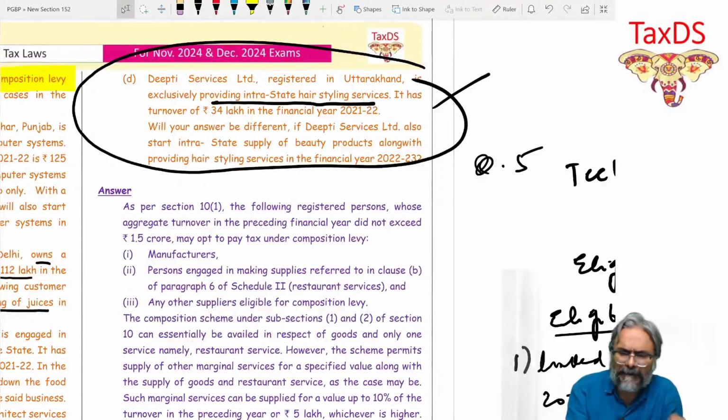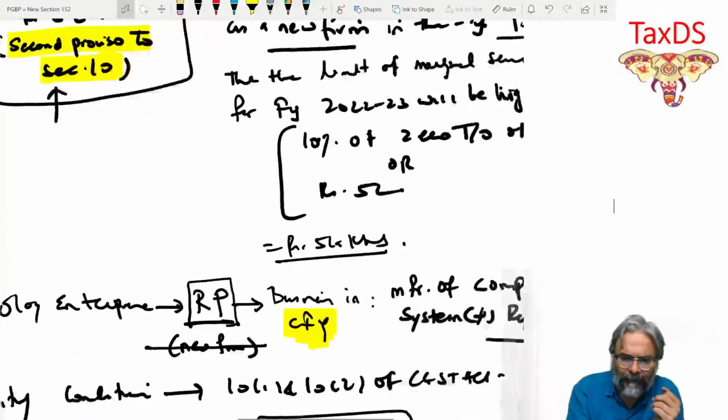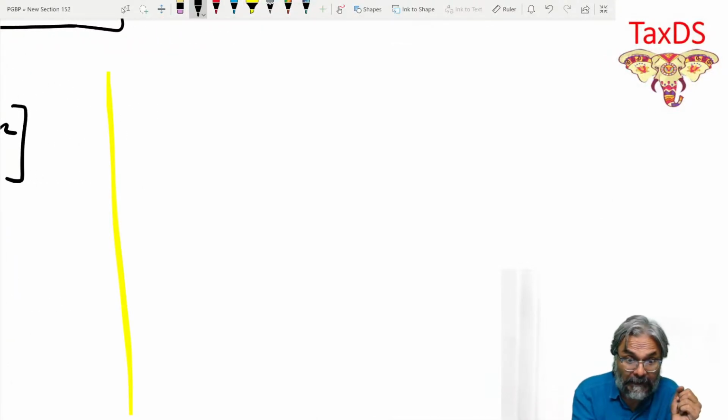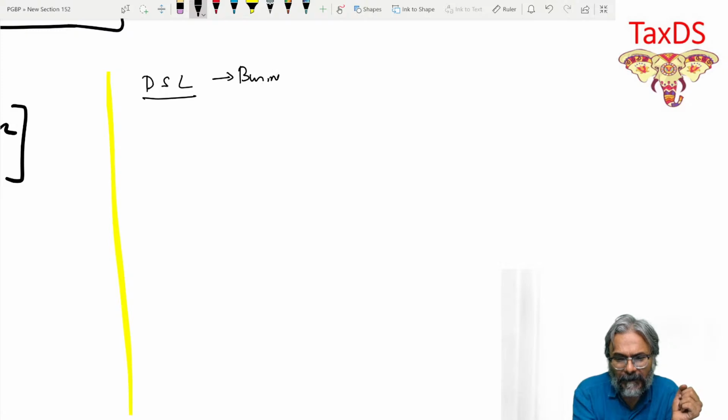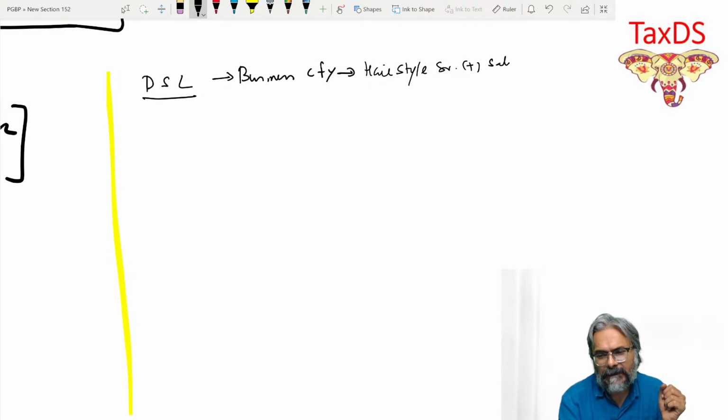This was already discussed with all of you, students, and accordingly, let us see so far as eligibility is concerned. I'm just using the abbreviation for the company. What is the business, students, in this case? The business in the current financial year, which is 22-23, is hairstyling service plus sale of beauty products.